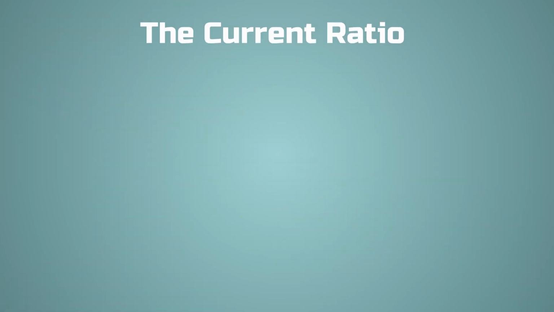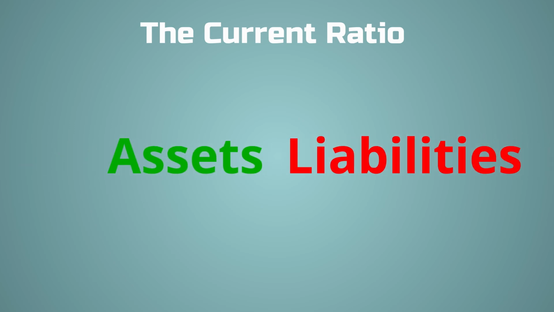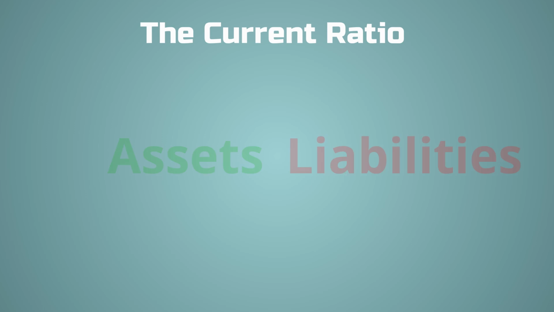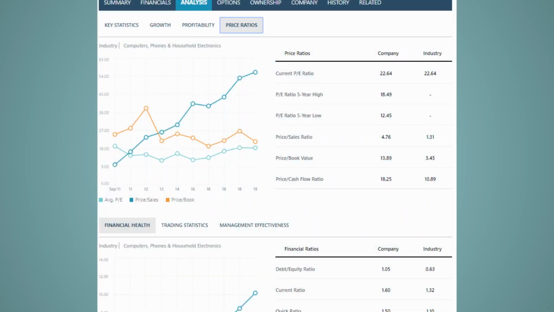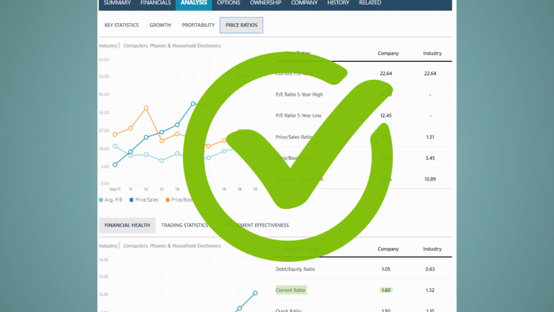Next is the current ratio. This is a ratio of how a company will fare with debt in the next 12 months by comparing current assets to current liabilities. For Buffett, he likes to have this at greater than 1.5. Once again, we go to MSN Money, click on the Analysis tab and Price Ratios. From here, we can see the current ratio. For Apple, this is a healthy 1.60. Once again, another tick on the Warren Buffett checklist, as it is over 1.5.